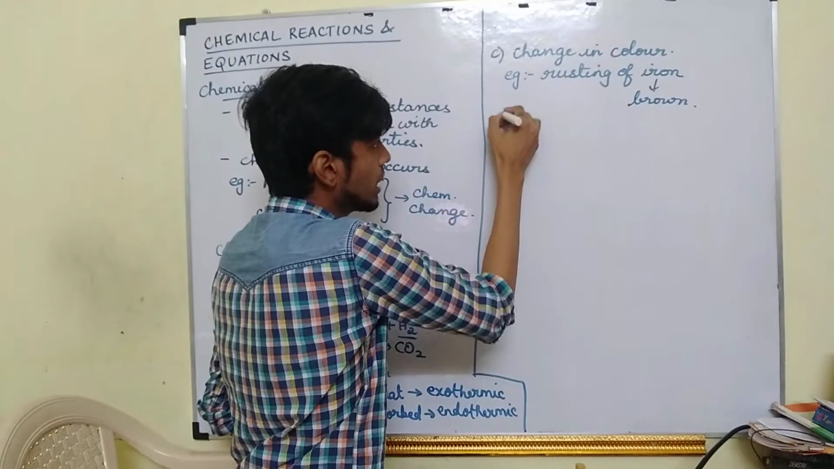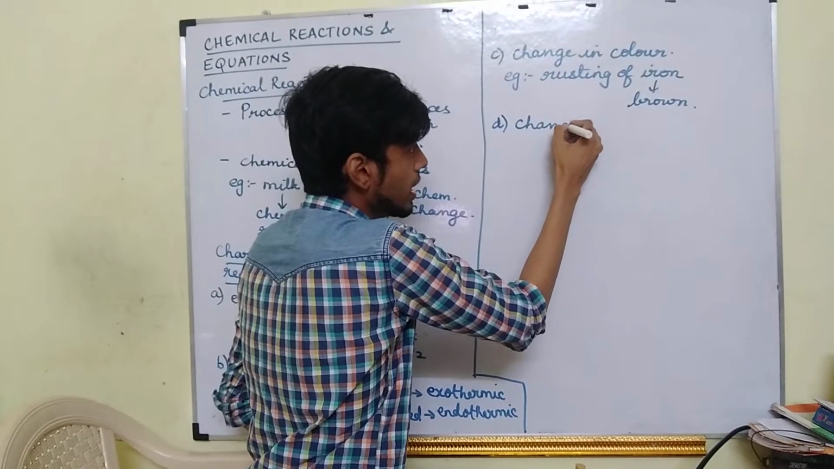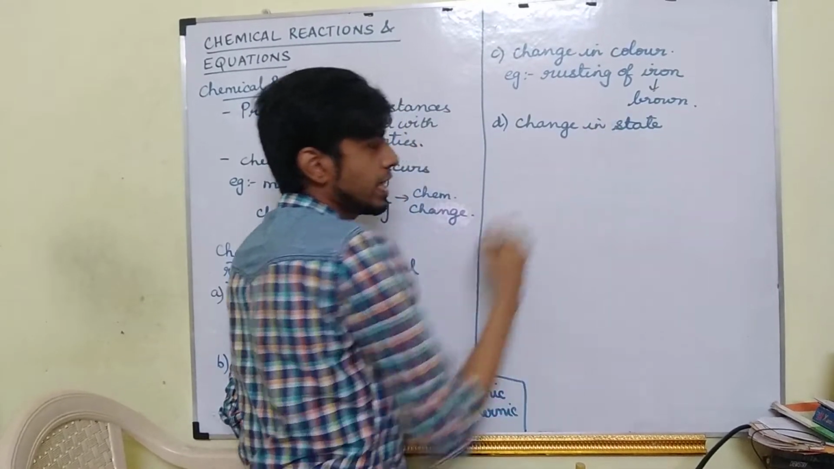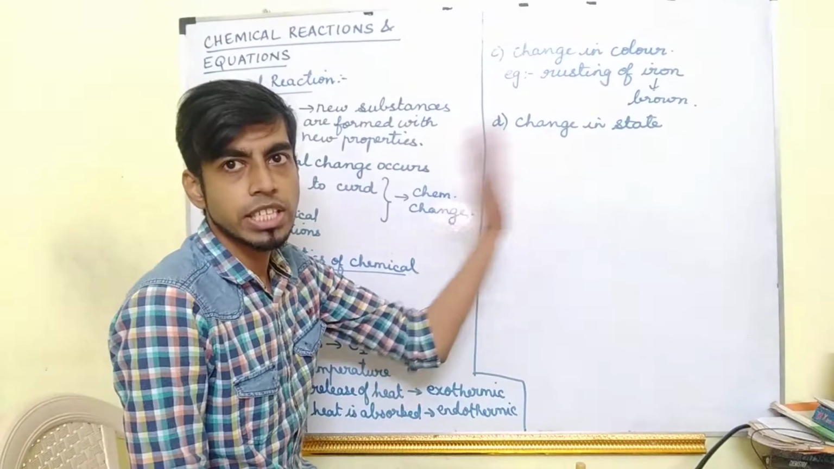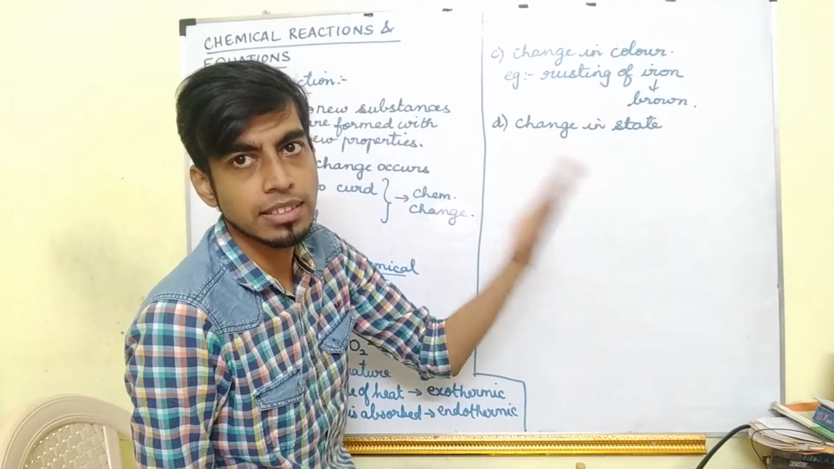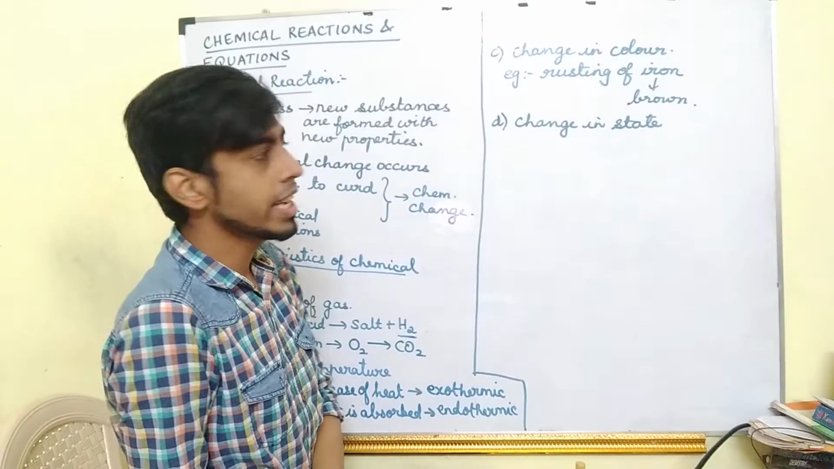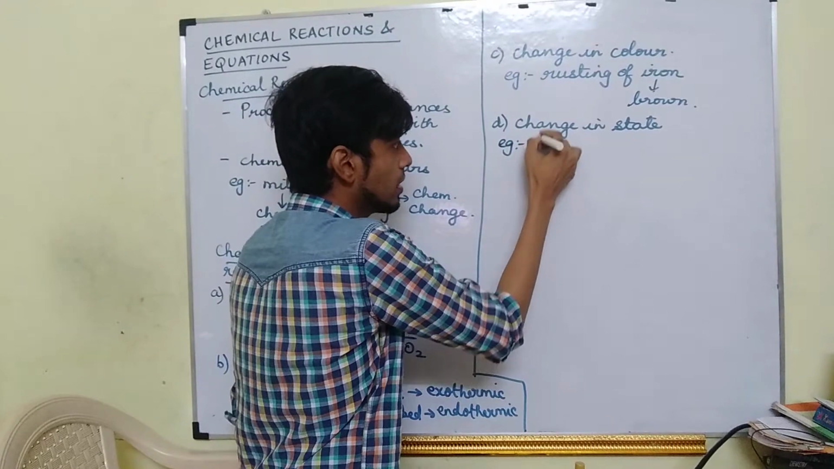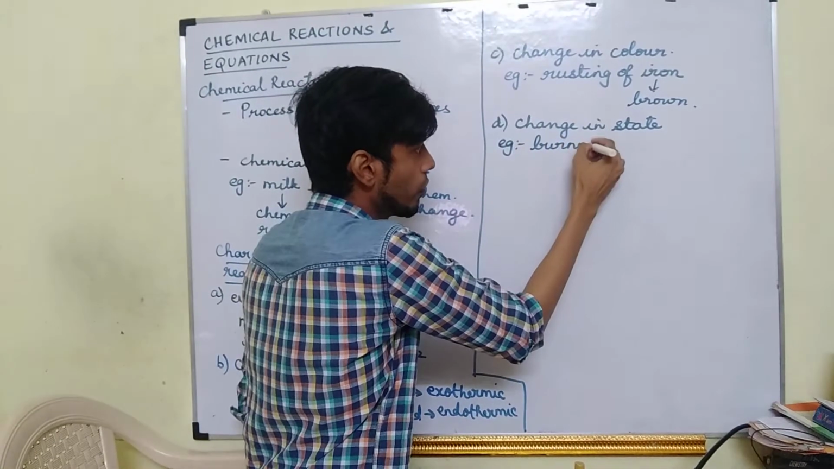The fourth characteristic is change in state. Change in state means solid is changing into liquid, liquid is changing into gas, or solid is changing into gas. This is called change in state. For this one we can take the example of burning of wax.